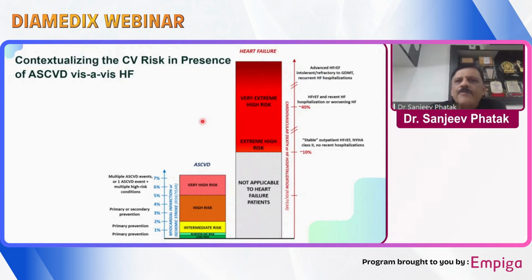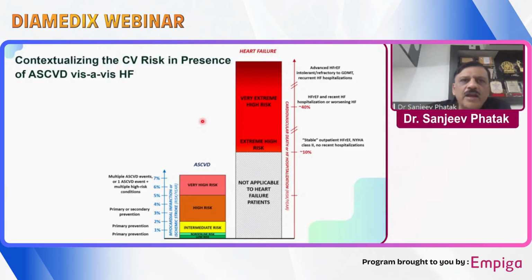And that's why heart failure is much more important than a cardiovascular event of an ischemic origin. And that's why these days we have been focusing on preventing heart failure hospitalization and mortality related to heart failure. Not that the ASCVD events are not important, but heart failure probably assumes even greater importance. Now, what are the reasons which make a diabetes patient susceptible to heart failure?